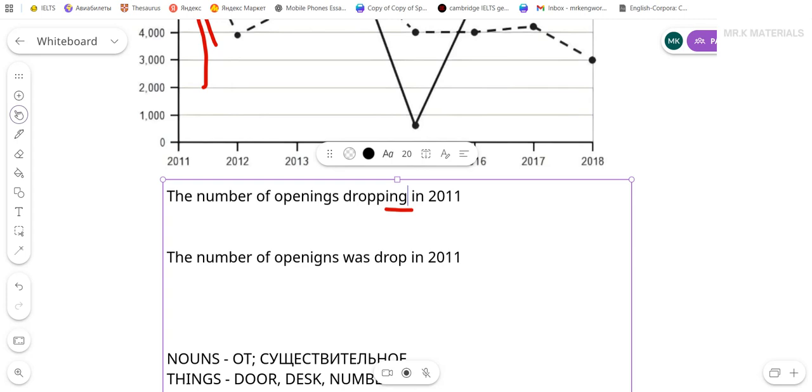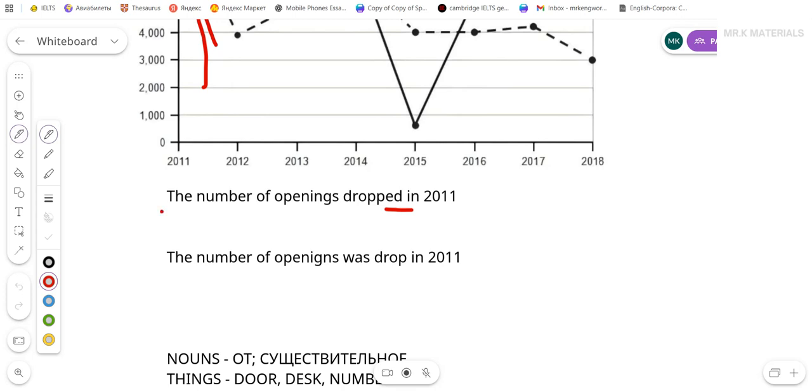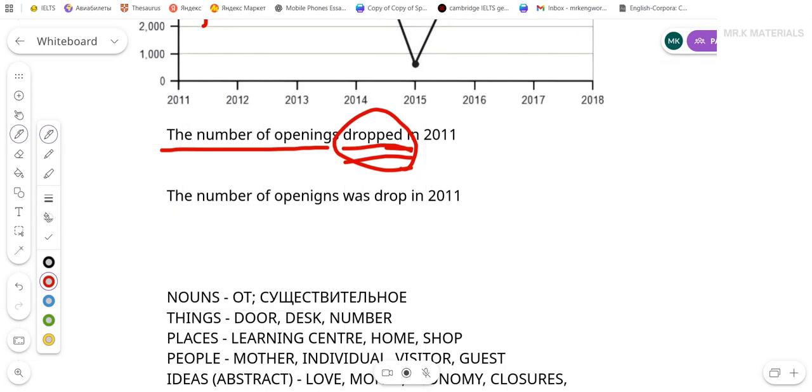So this is basically a simple verb, and we have to remove ing and put dropped. That's it. Past simple. I have my noun, the number of openings. What did it do? It dropped. Just a simple action. I don't need to put was or anything. Here, I already know it's in the past. I have a verb.